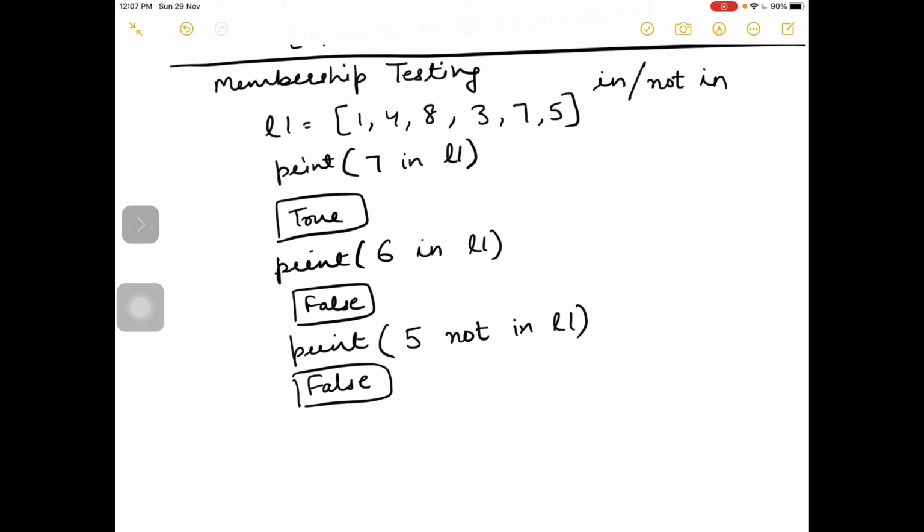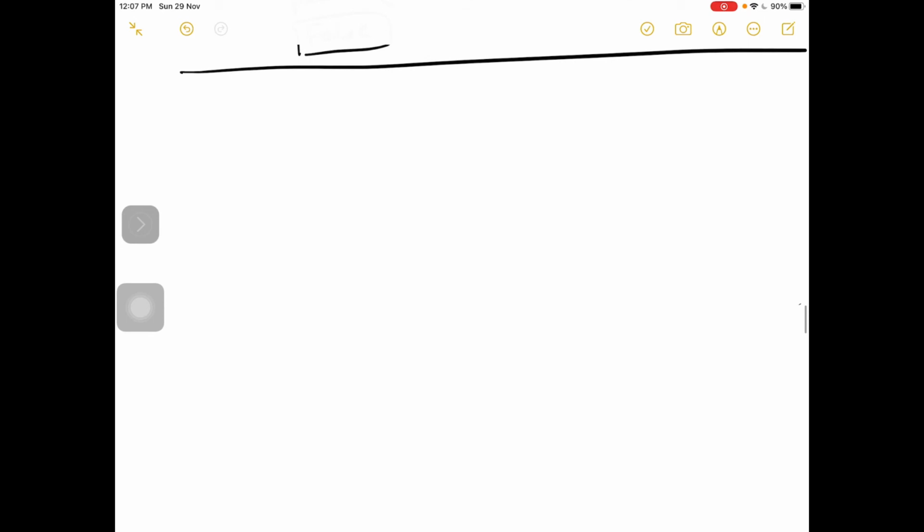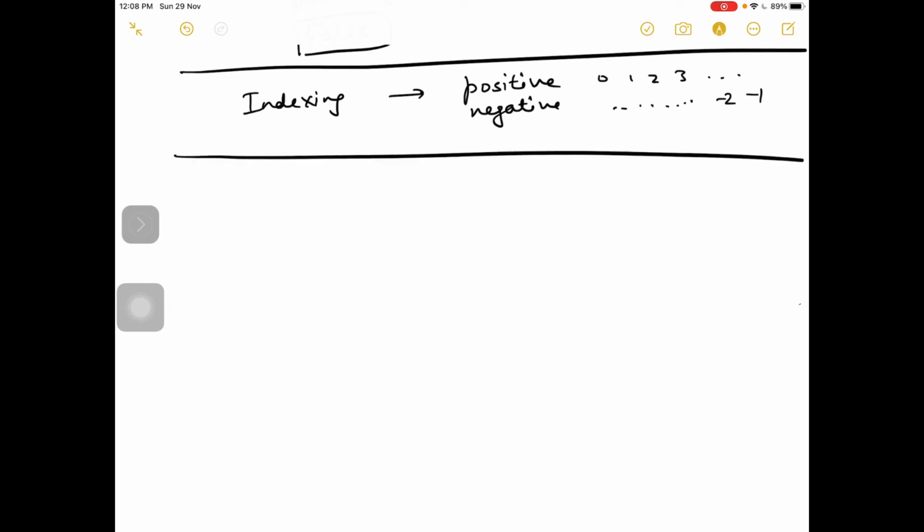So membership operator is used to test whether the item is present in the list or not. These all functions are used in programming. Next, after membership operator, indexing. Indexing I have already discussed. Indexing is positive and negative as well. Positive is from 0, 1, 2, 3 till the items are present in the list, and negative will start from the right. So this we have already discussed, positive and negative indexing at the start of the list.